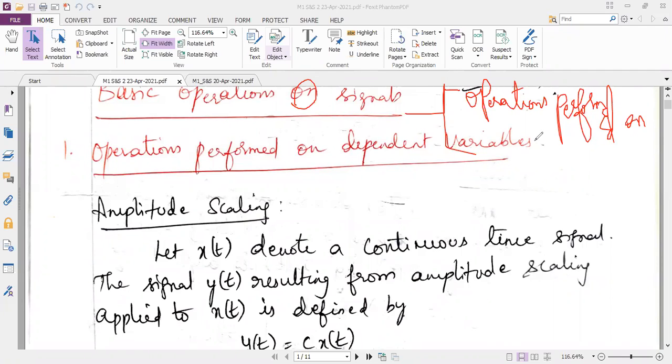Independent variable, can anybody tell me which is the independent variable we see from the first class? Independent variable is along which axis? Anyone?